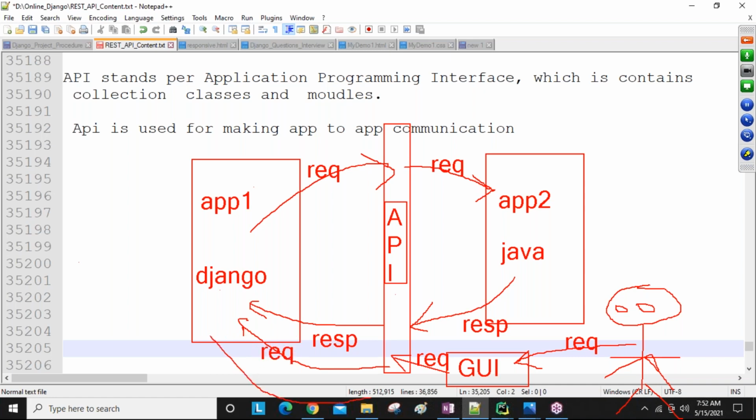Next you get the response back, in JSON format. Now the JSON response is sent to the GUI menu. When the user clicks the GUI, we finally get the response, and the user can understand that response.